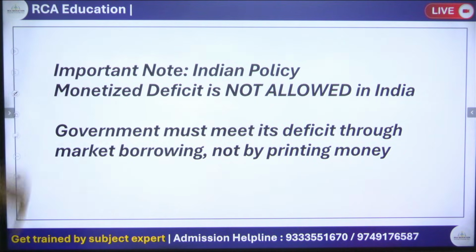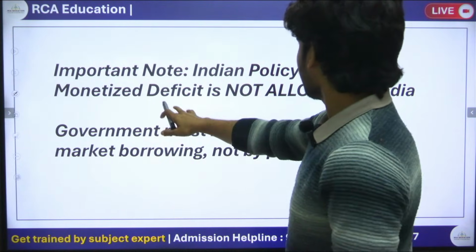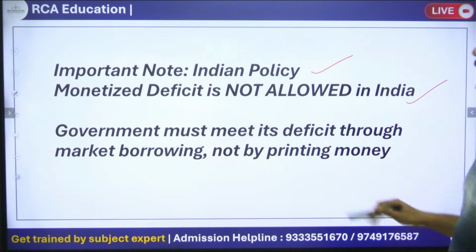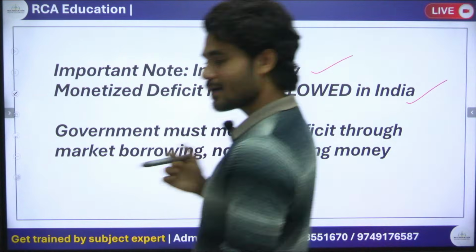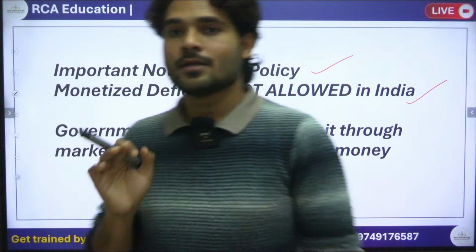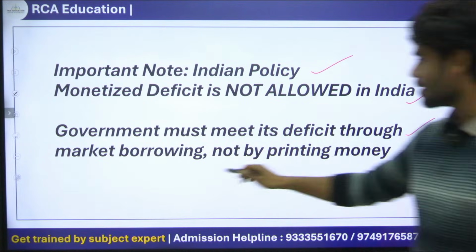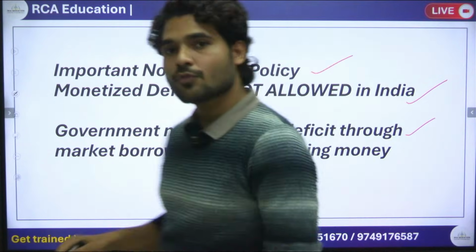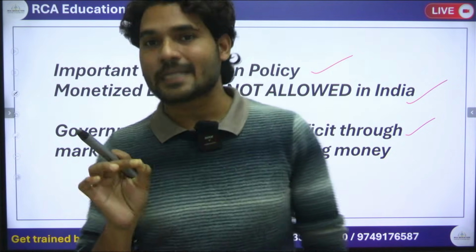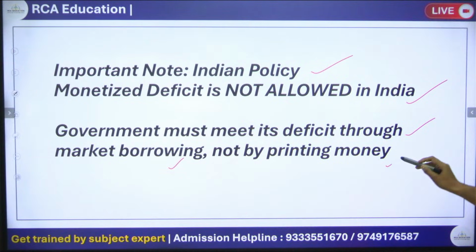Okay, so an important note on Indian policy: monetized deficit is not allowed in India. Monetized deficit means printing new currency for financing the deficit, and this is not allowed in India. The government must meet its deficit through market borrowing. If the government has a shortfall of money to finance daily expenses, then the government can take it from the market, not by printing money.